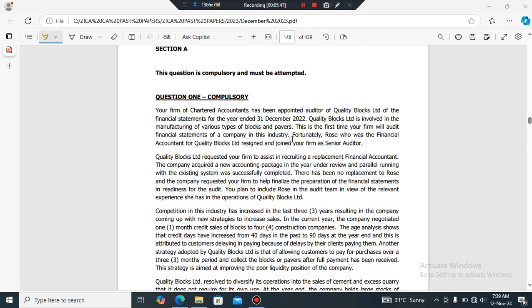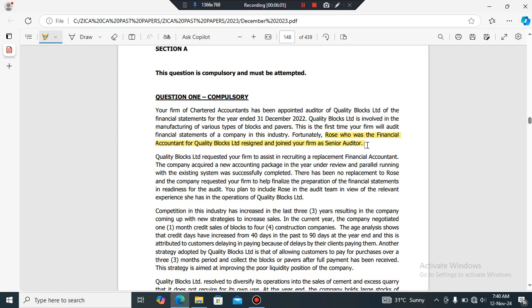So now let's begin. I identified something like, fortunately, Rose, who was the financial accountant to Quality Blocks Limited, resigned and joined the audit firm as a senior auditor. This is one of the issues.